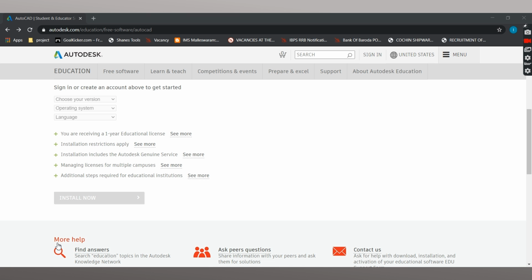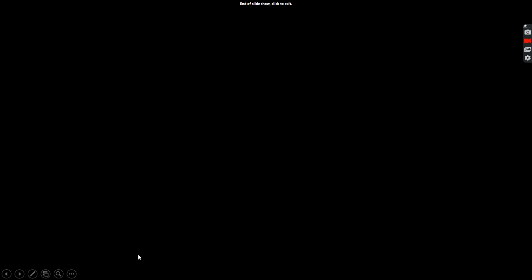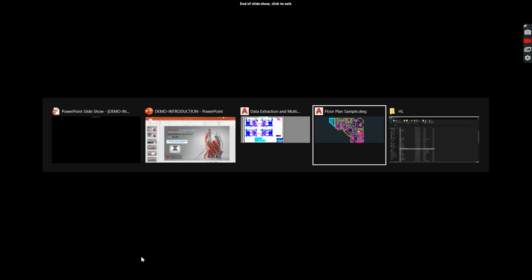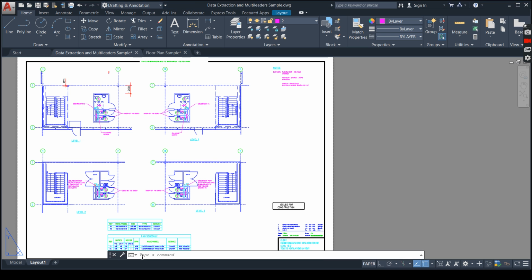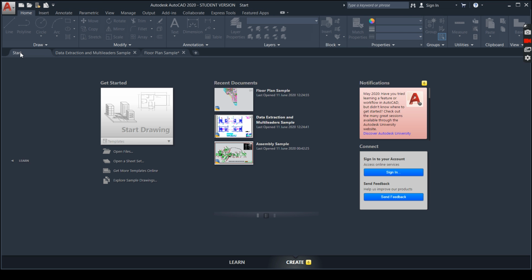Now I will show you the AutoCAD software. As soon as you complete the installation and download of your software, this is the start page you get. This is what you see in front of you. I'll be briefing you about all these options you have here in the course. For now let's look into these sample projects.